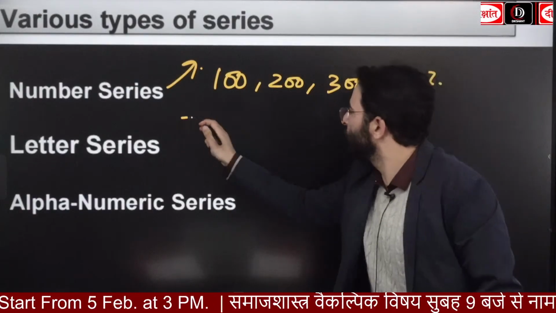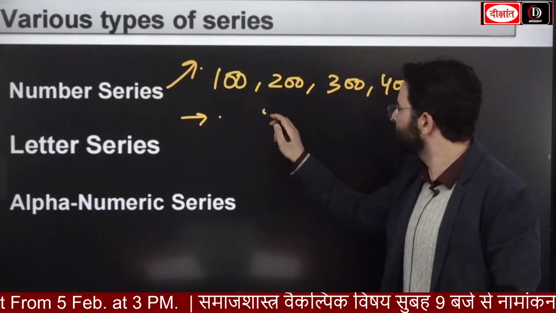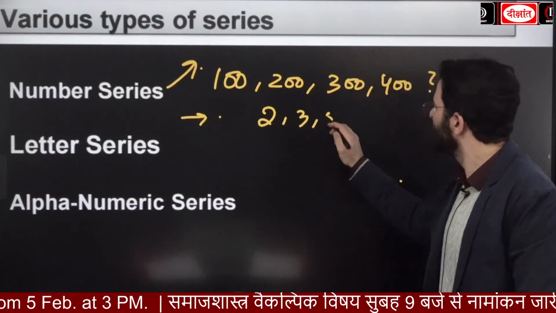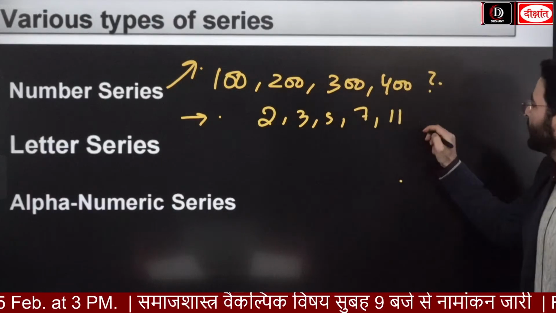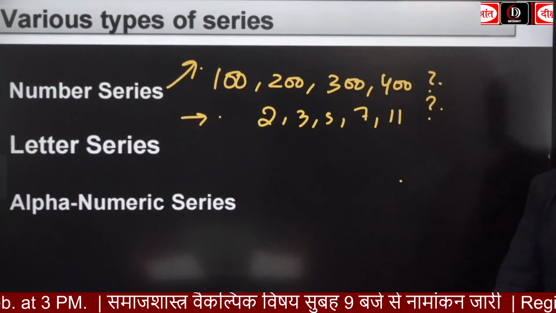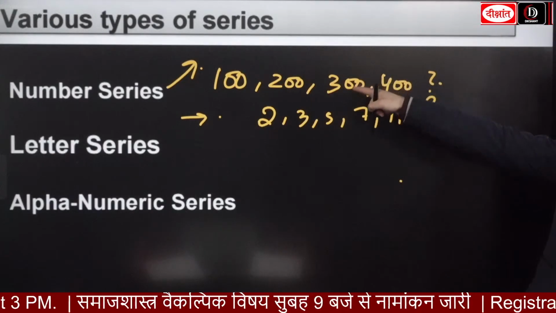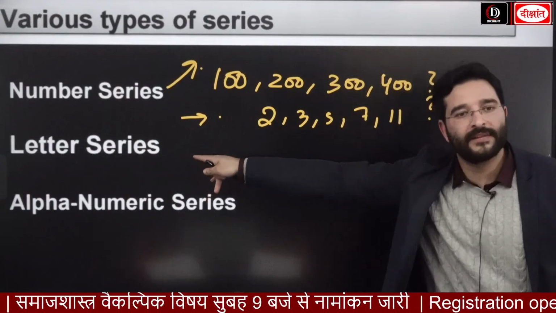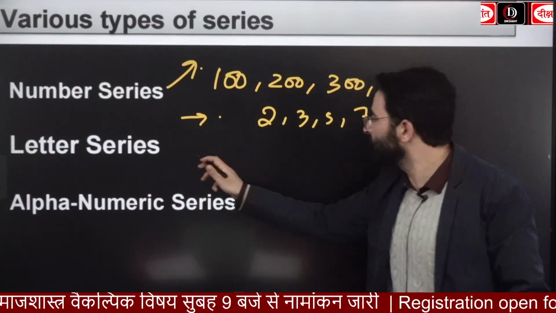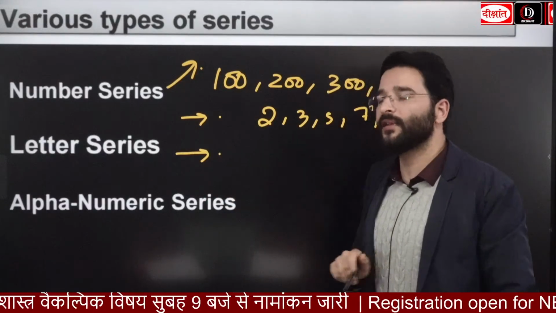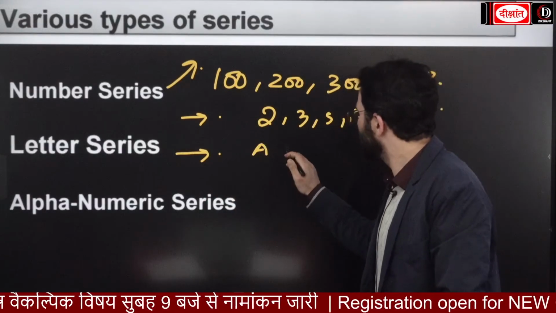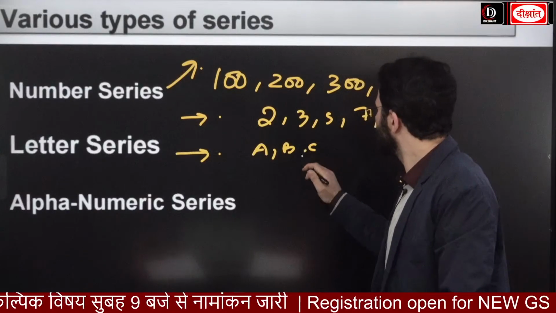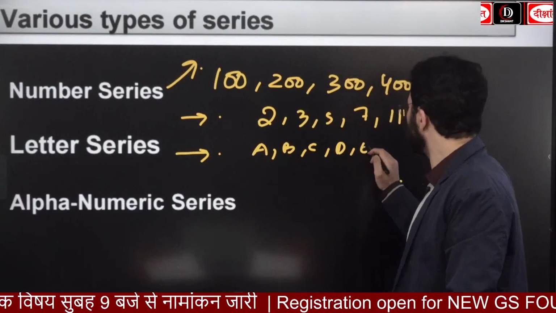Like for example, this prime number series: 2, 3, 5, 7, 11. The next one is going to be 13. This is going to be the number series. Second, we are going to have the letter series. Like for example, here you are going to have the alphabets like this: A, B, C, D, E, etc.